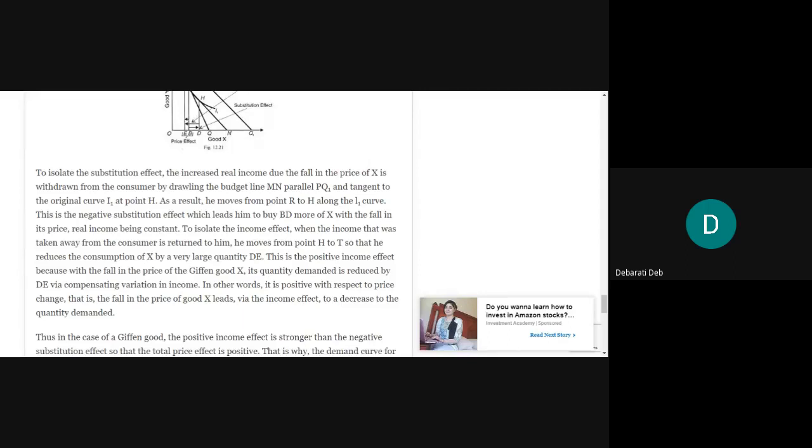Then to isolate the income effect. Now, the substitution effect we have isolated. Let us isolate the income effect now. In order to isolate the income effect, when the income that was taken away from the consumer is returned to him, he moves from point H to T, so that he reduces the consumption of X by a very large quantity, DE. So now let's say we are returning the real income to the consumer, which was taken away from him, and we are taking him back to the point T.